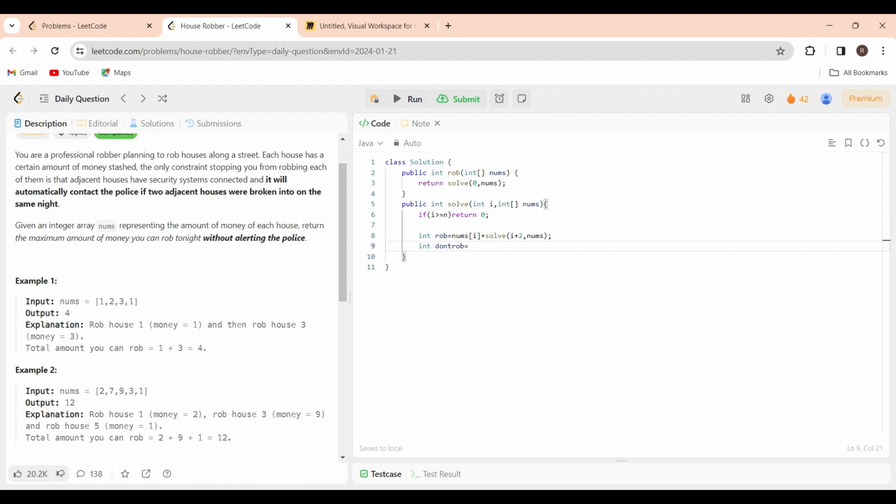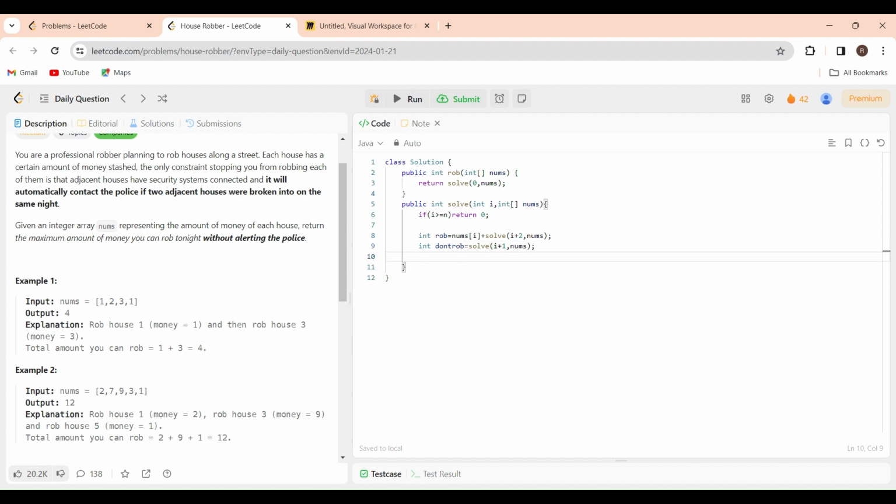Earlier we robbed that house, so we have to not move to that. We don't want to move to the adjacent one, and we have moved to the further houses, right? But in this case, we want to not rob this house, so we can move to the next house, right? So we don't want to rob, so I'll move to the next house, which is i plus one, and nums.